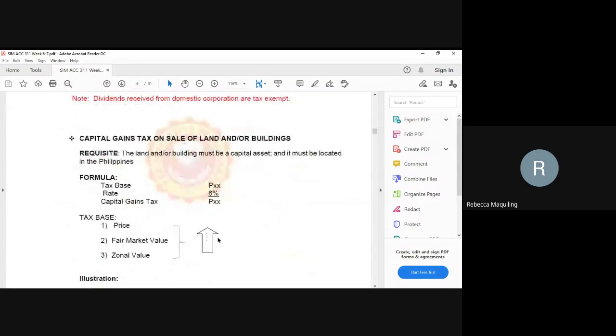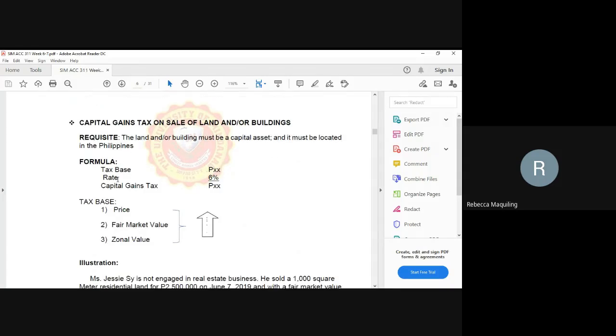Next, capital gain tax on sale of land or buildings. It is also part of the taxation of corporations. Anyway, this was also discussed in your previous lessons from week 1 to week 3. Our requisite here is that the land and or building must be a capital asset. Recall, capital asset and ordinary asset. An ordinary asset is used in business, but a capital asset is not. And it must be located in the Philippines.